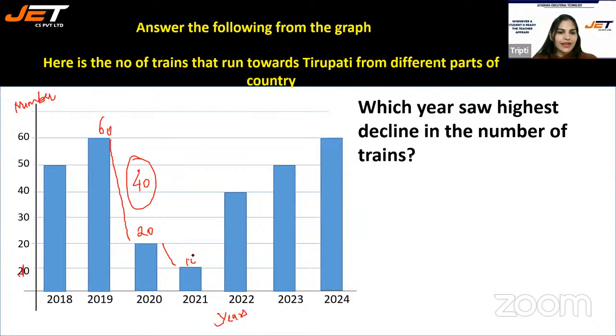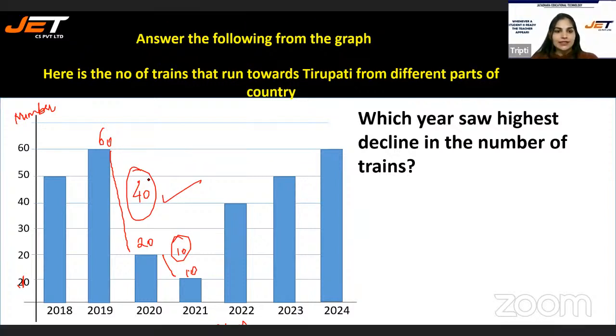From 20 to 10, this is only 10. So the highest decline is seen in 2020. Highest decline in 2020. So here I'll write 10.